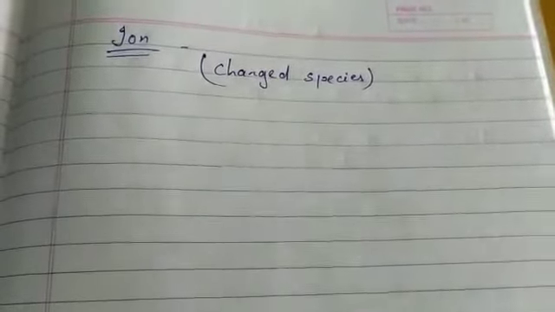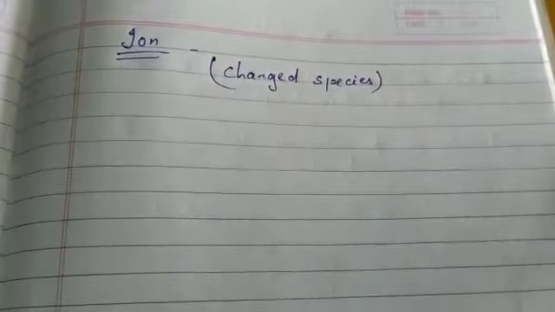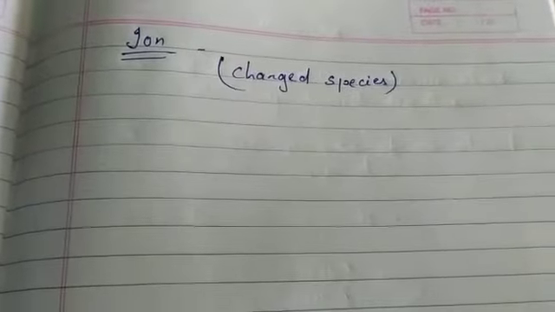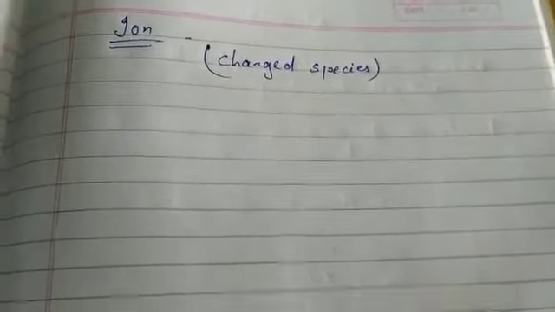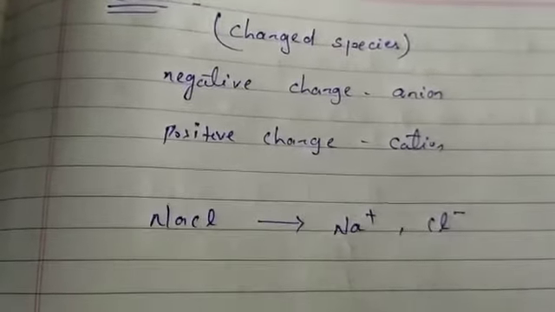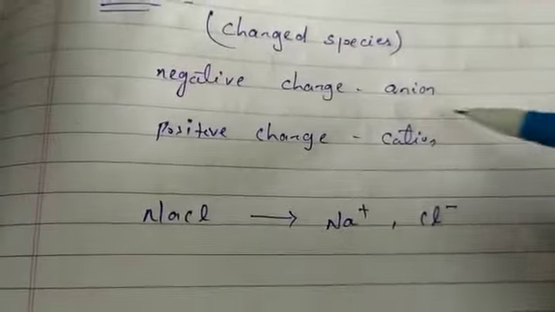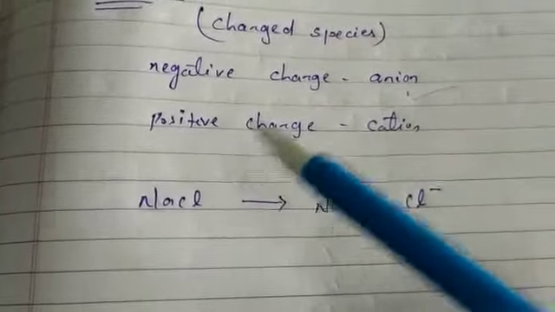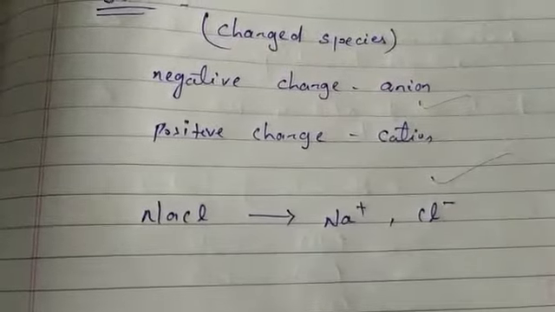A negatively charged particle is called an anion and a positively charged particle is called a cation.